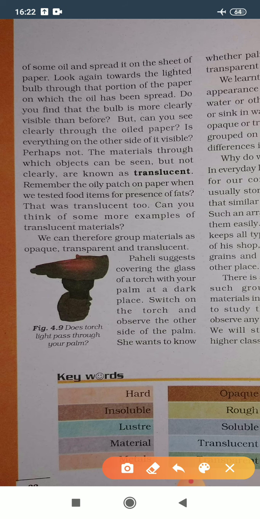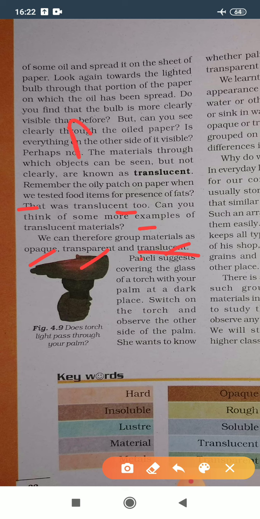Let's read further. That was translucent too. Can you think of some more examples of translucent material? We can therefore group materials as opaque, transparent and translucent. Many water bottles are also translucent.